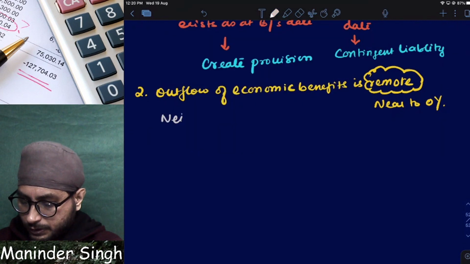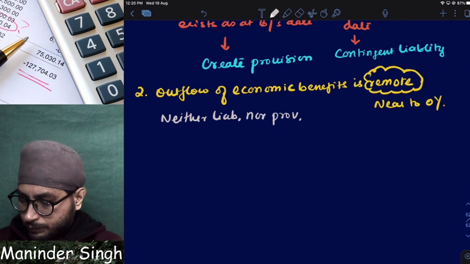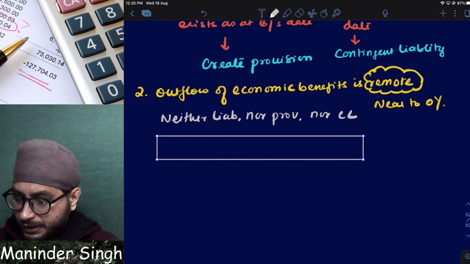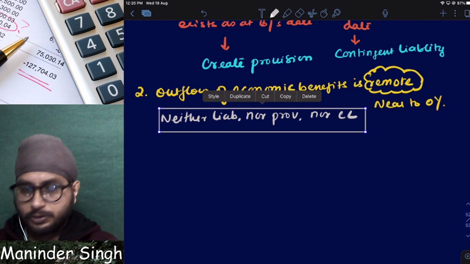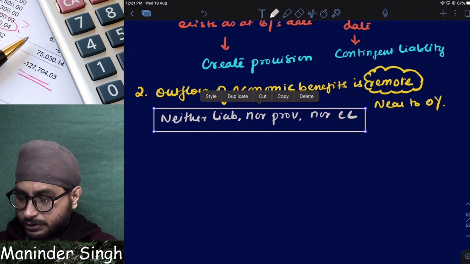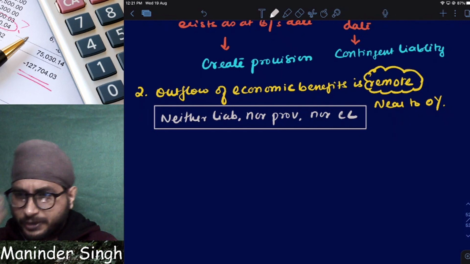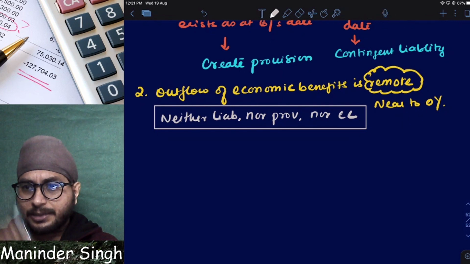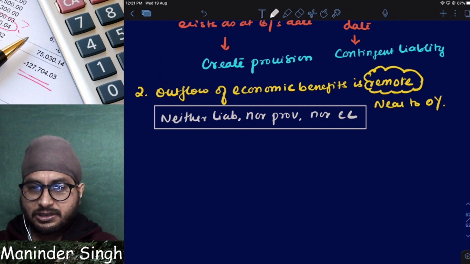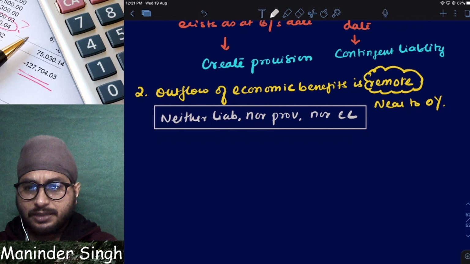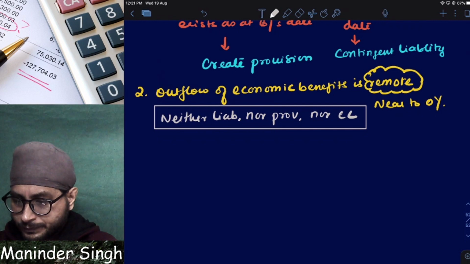It will be neither a liability, nor a provision, nor a contingent liability. When it is very remote, it is not recognized as a liability, a provision or a contingent liability. You have to blindly ignore. Why? Because it is very remote. Why break your head?